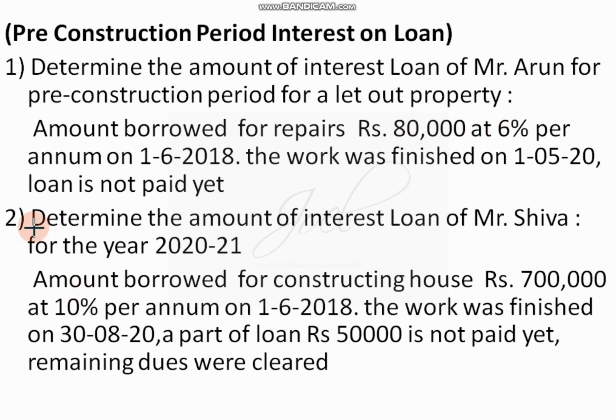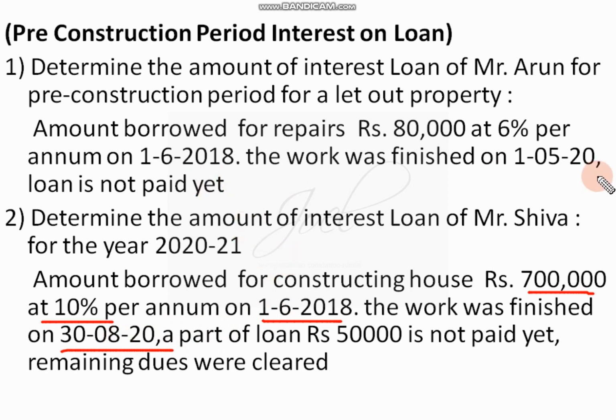A similar problem is there. Determine the amount of interest on loan of Mr. Shiva for the year 2020-21. How to calculate this? The year is given, 2020-21. The amount borrowed for constructing a house is 7 lakh at 10%, the date given is 1/6/18, and the work was finished on 3/8/2020. Borrowed in 2018, finished on 3/8/2020.